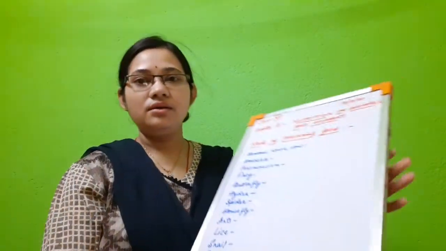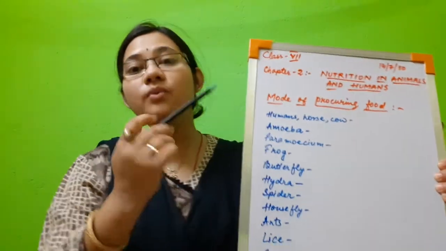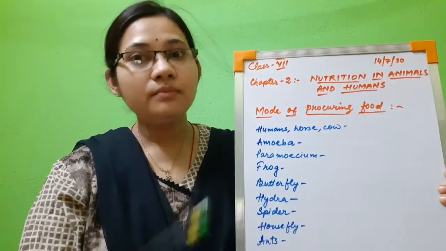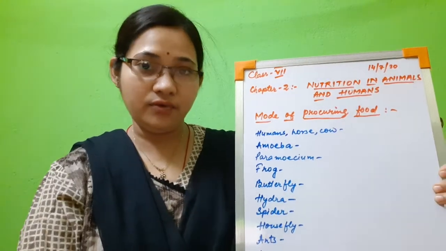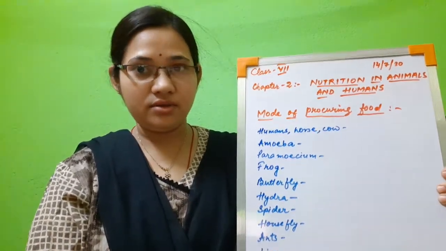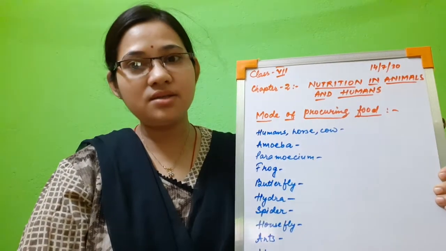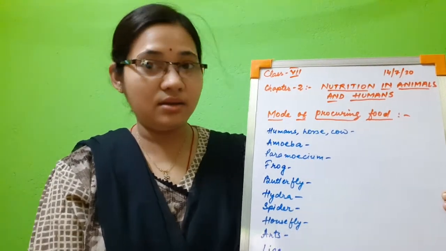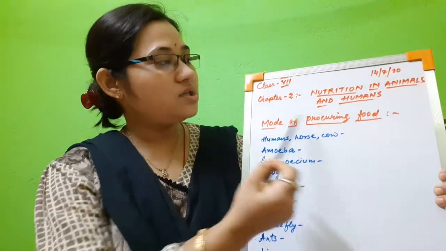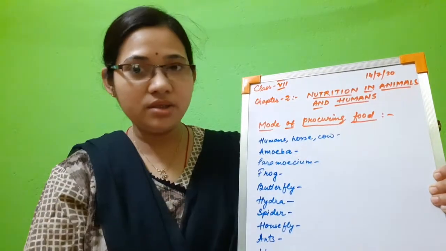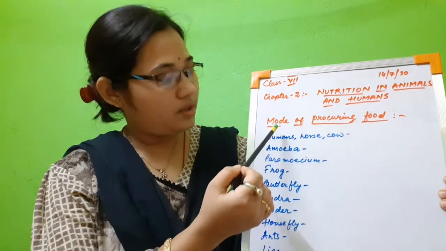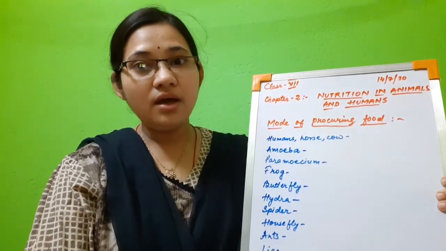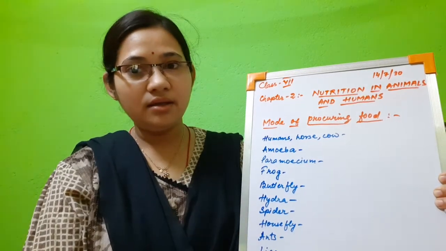Now let us see what are the different ways by which organisms procure or take their food. Our chapter is nutrition in animals and humans, and today's topic is the mode of procuring food. So let us see one by one how these organisms take in their food.